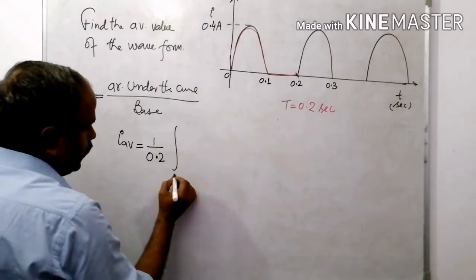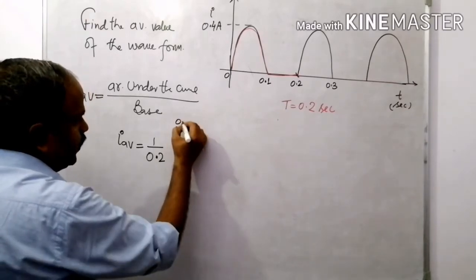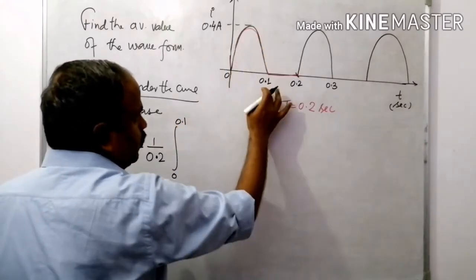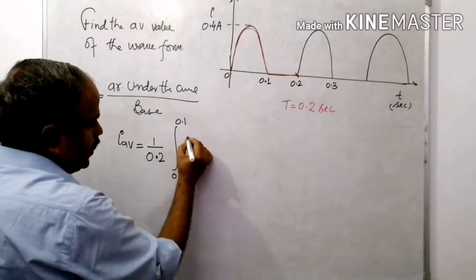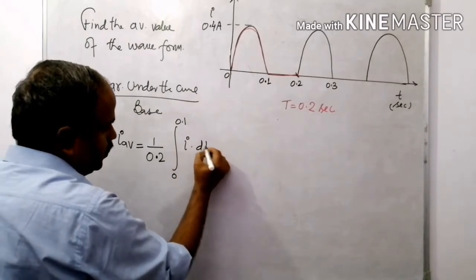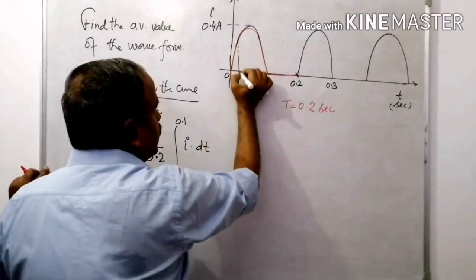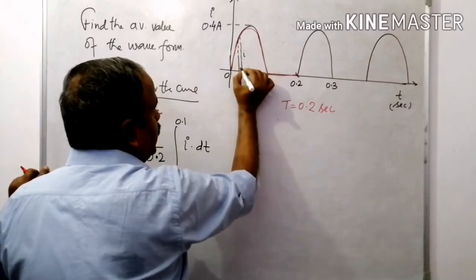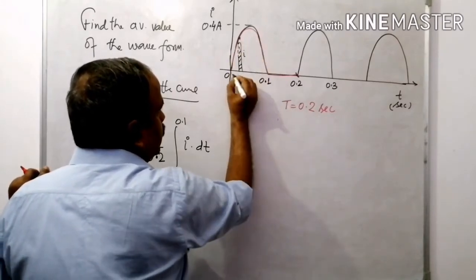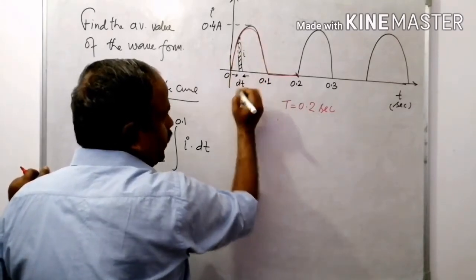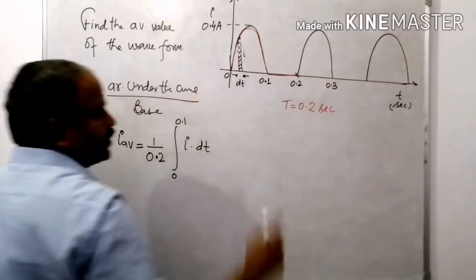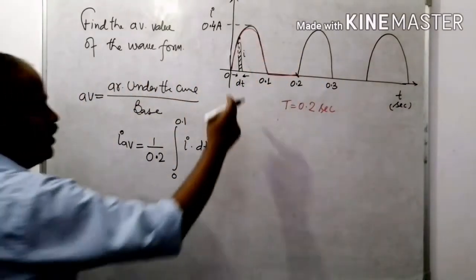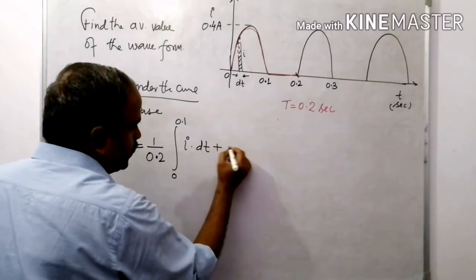integration 0 to 0.1 of I dt. This one is I for this particular strip, and the time is dt, because on this axis time is given, so it is dt, plus 0.